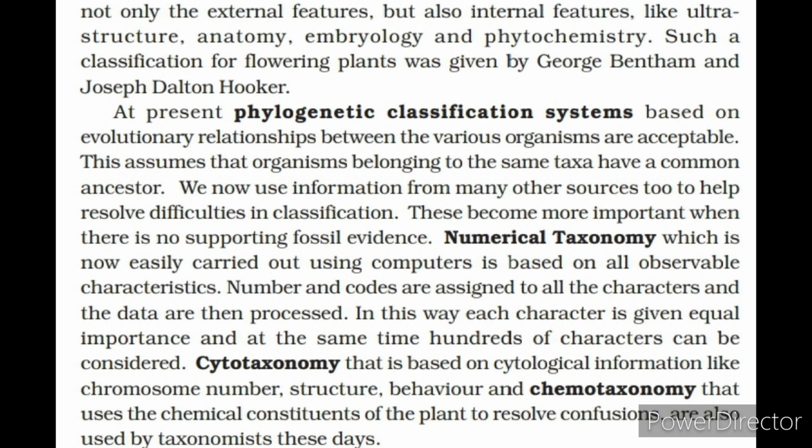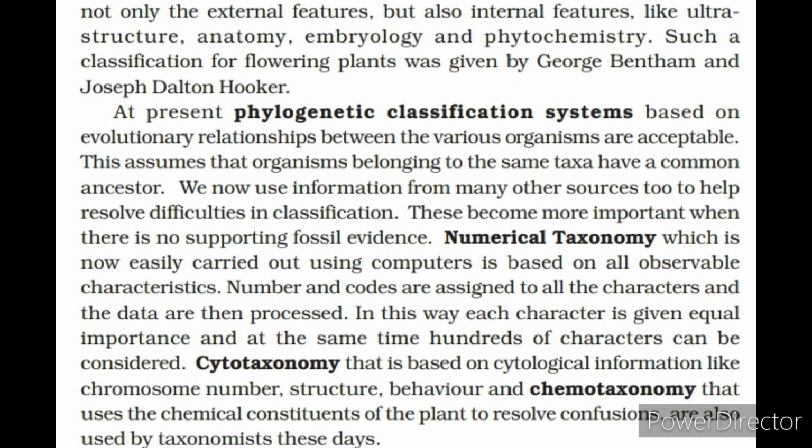This assumes that organisms belonging to the same taxon have a common ancestor. We now use information from many other sources to help resolve difficulties in classification. These become more important when there is no supporting fossil evidence. Numerical taxonomy, which is now easily carried out using computers, is based on all observable characteristics. Numbers and codes are assigned to all the characters and the data are then processed. In this way, each character is given equal importance and at the same time hundreds of characters can be considered.